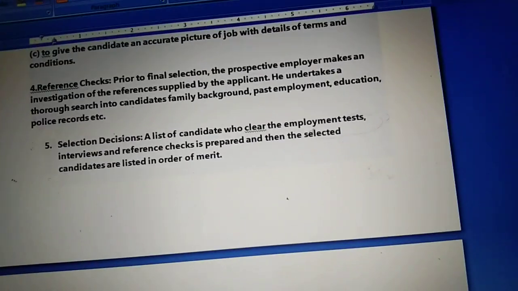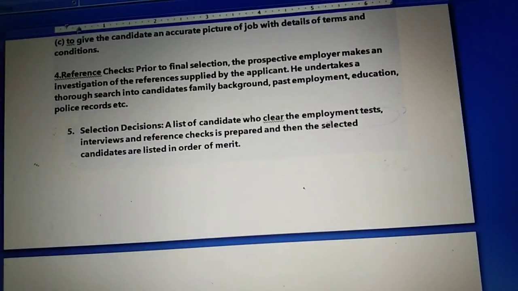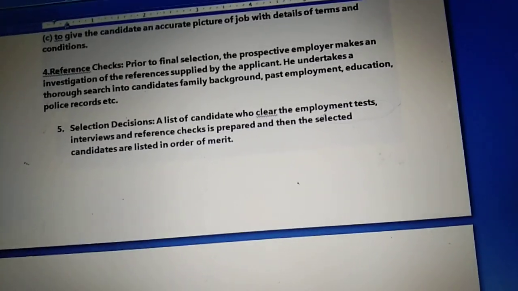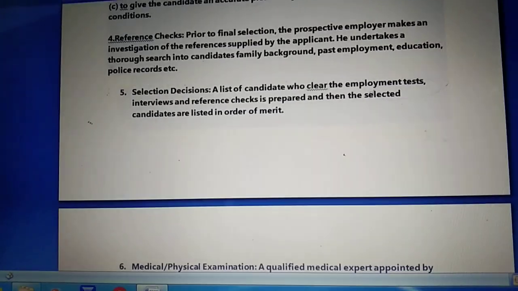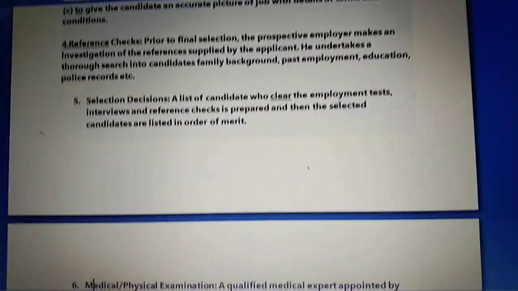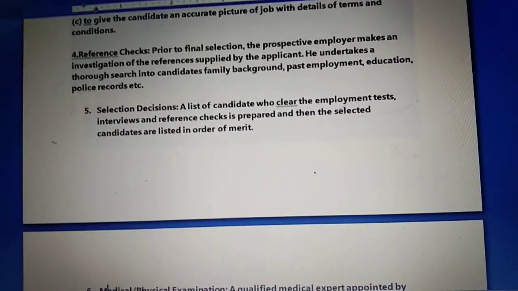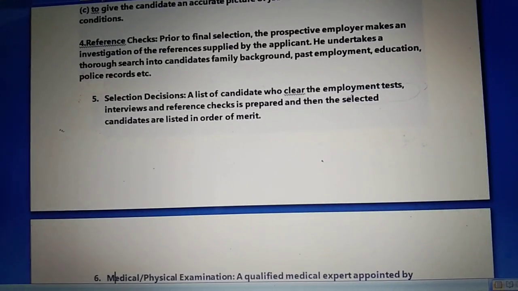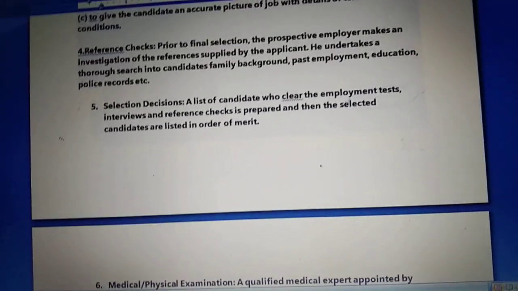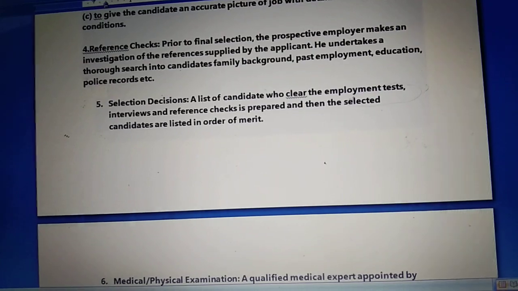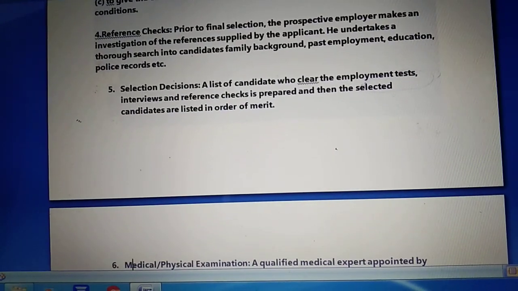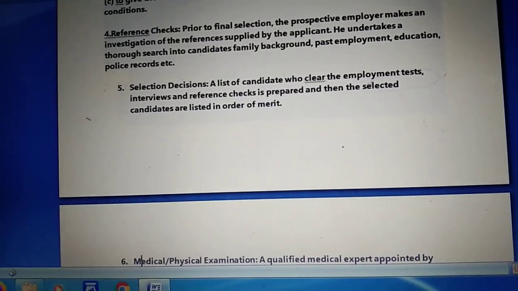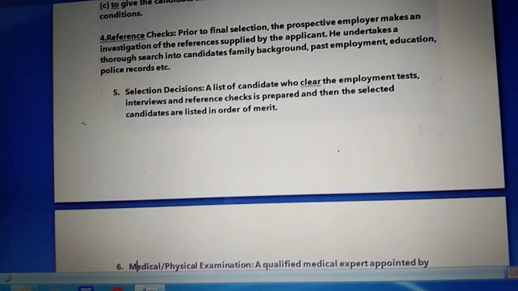Now next, once the reference and background check has been done properly, the job seeker will reach the next step of the selection process, and that is selection decision. The final decision has to be made from among the candidates who passed the test, interview and reference check. The views of the concerned manager will generally be considered in the final selection because it is she who is responsible for the performance of the new employee.